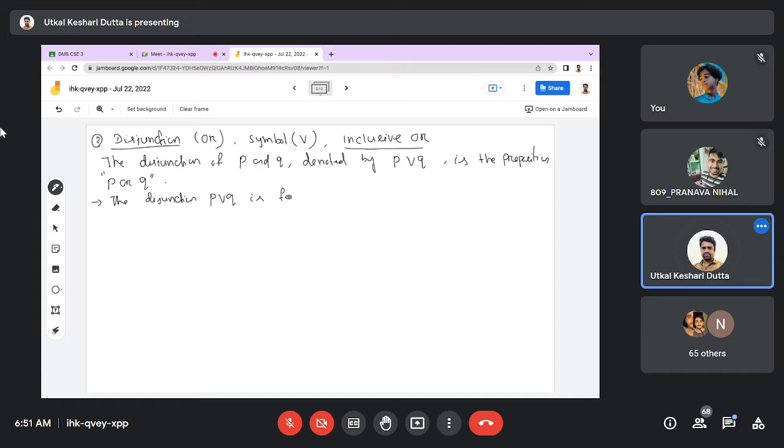It will be false when both P and Q are false, and this will be true otherwise. Otherwise means for all other cases.